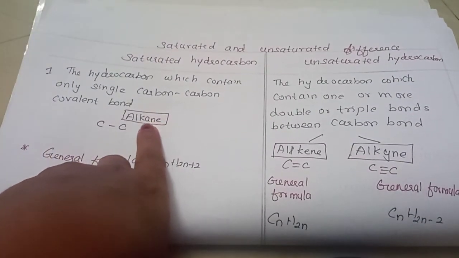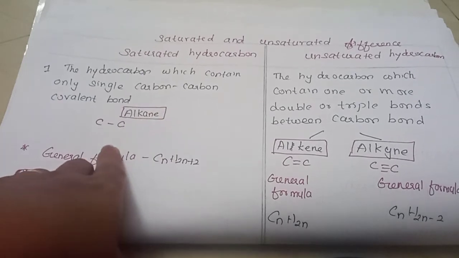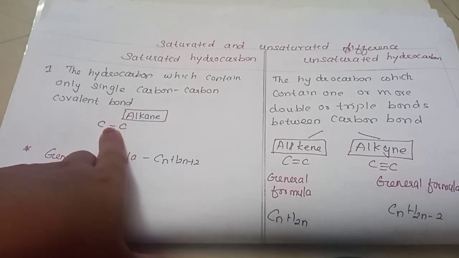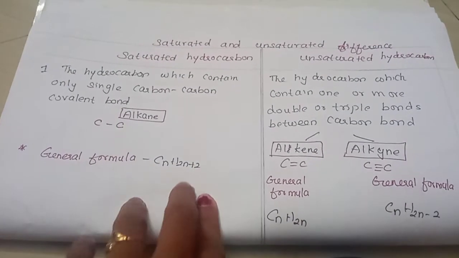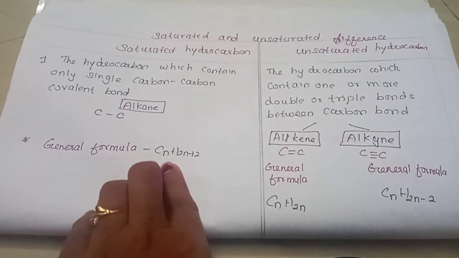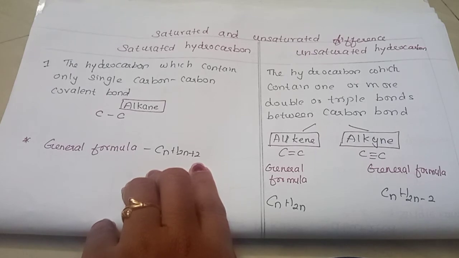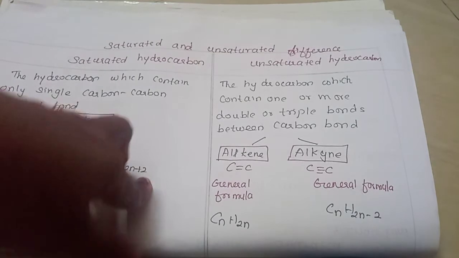You can identify it with the suffix: when it is ending with ane, it means a single bond. Their general formula is CnH2n+2. How to calculate for each compound, I'll draw and show in the upcoming videos.